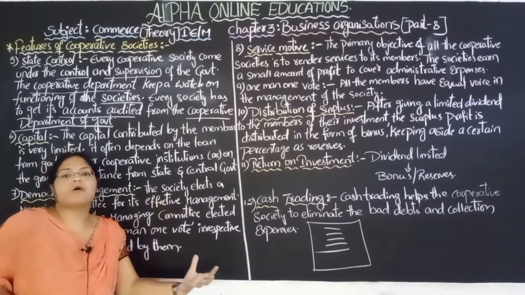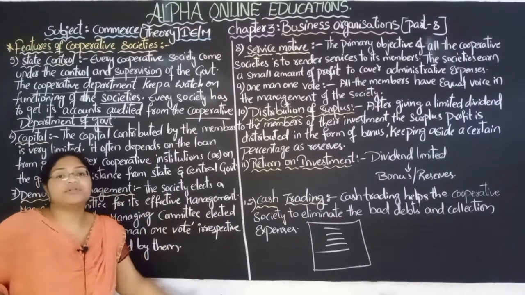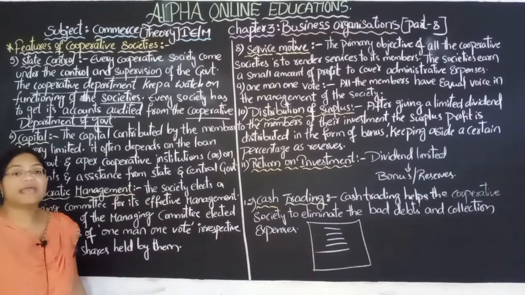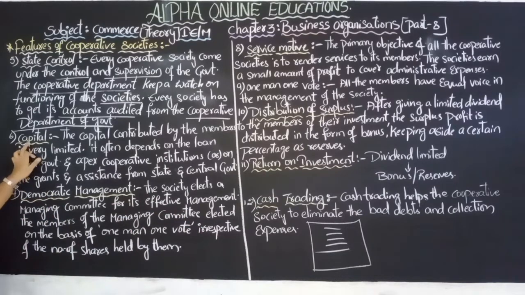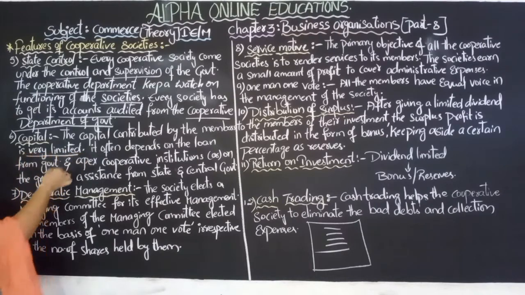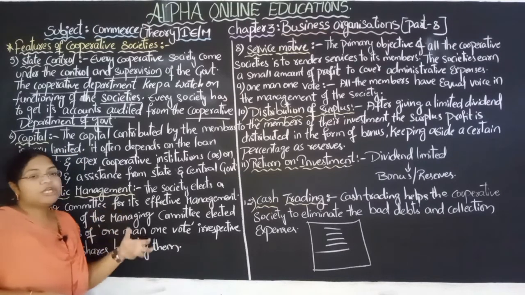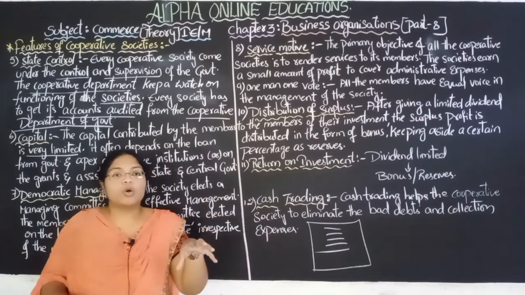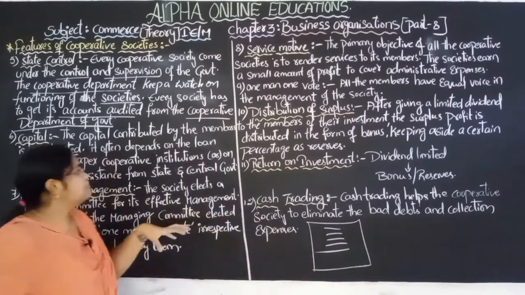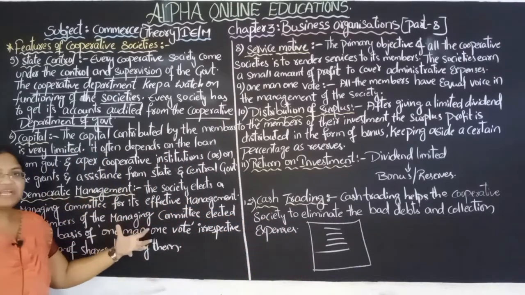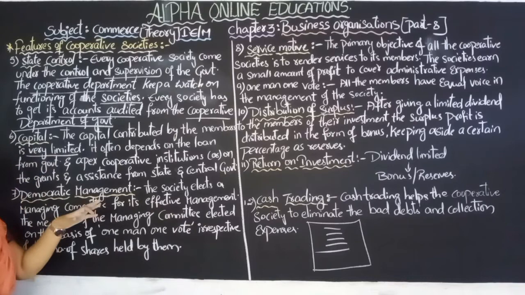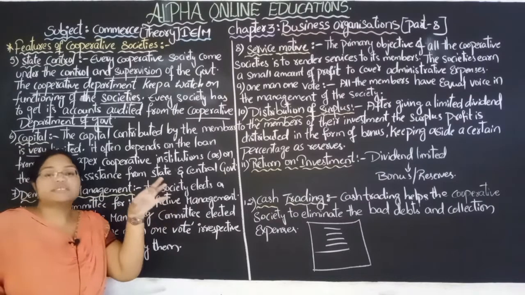In order to see all these things, the accountant will come and do the audit of all the accounts. The auditor checks the accounts which are prepared by the accountant. Next, capital. The capital contributed by the members is very limited. So all the cooperative society members will contribute whatever capital they bring, which is very limited. On that limited capital they get a limited dividend. The capital they bring is very limited, so the dividend they get is also limited.